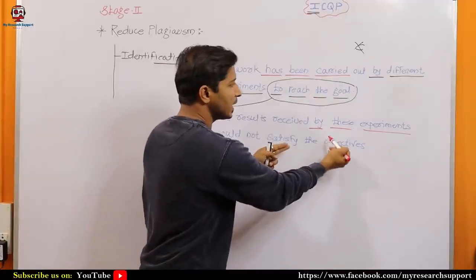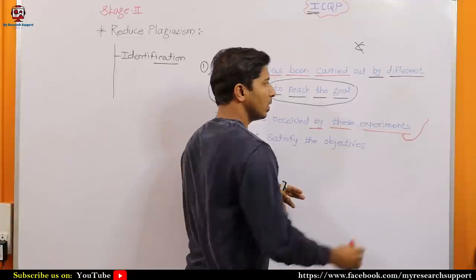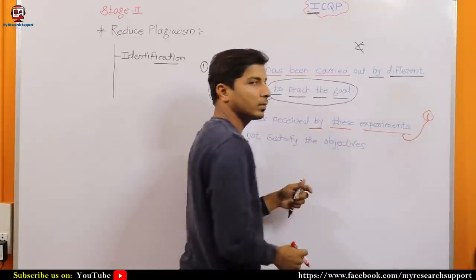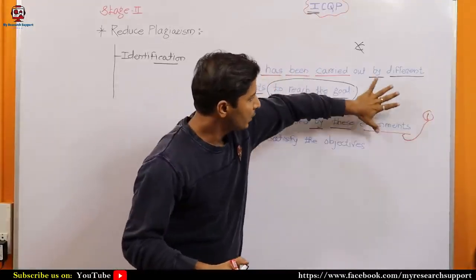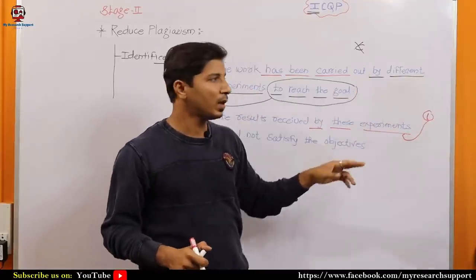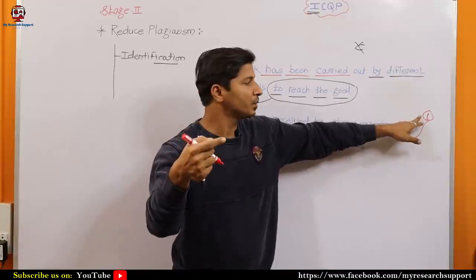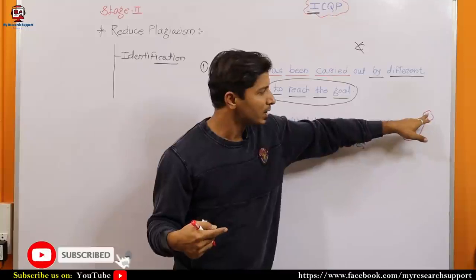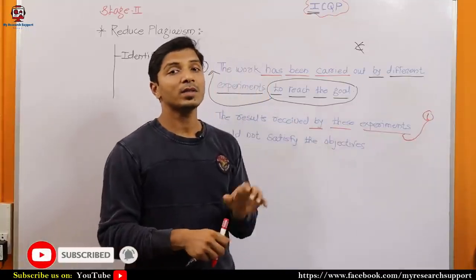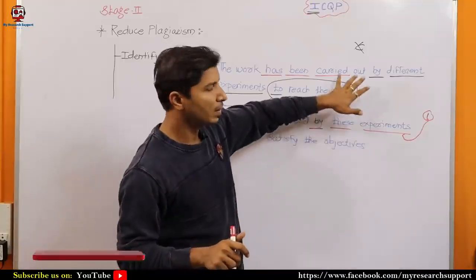If I am talking about these 6 words, then in the plagiarism checking software or report, it will be showing 1. So what does this mean? This written text has been copied from reference number 1 or source number 1. In that plagiarism report, you will find that the first number there is a reference number of the research article from where you have copied this text.